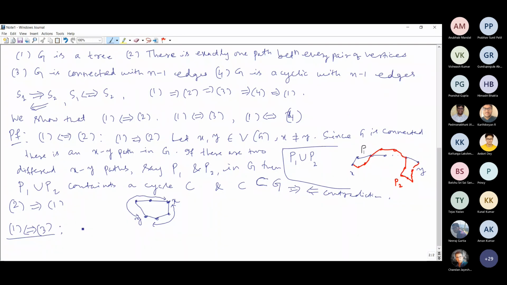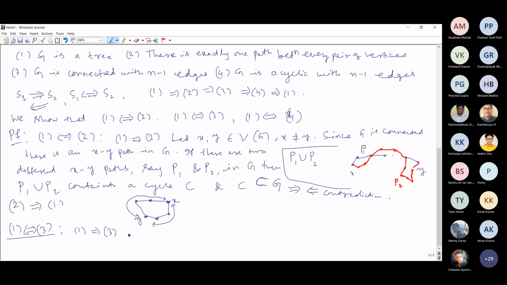So first we shall look into this. First implies third. So we are assuming the first one. First statement means connected and acyclic. That statement we will assume. And also we have already proved that first and second are equivalent, so if necessary, you may use the second statement also, that between every pair of vertices we get only one path. Here we shall prove that first implies third.